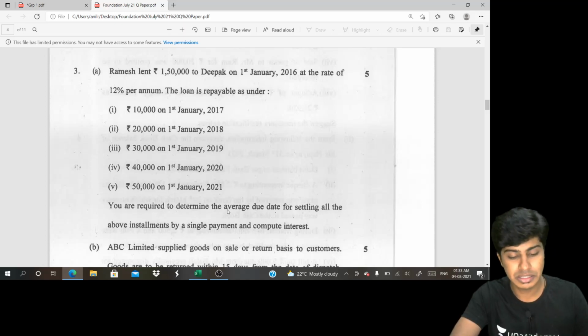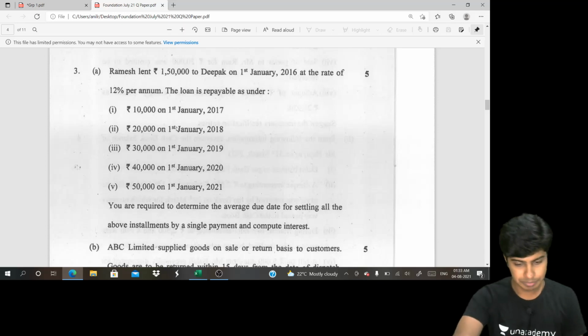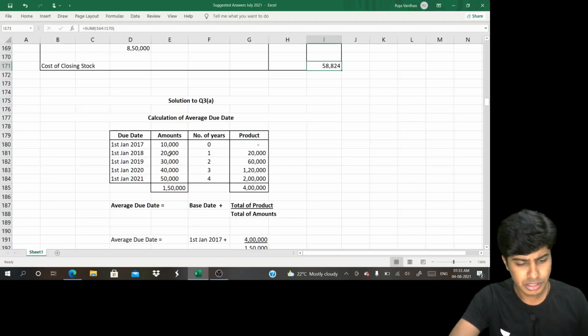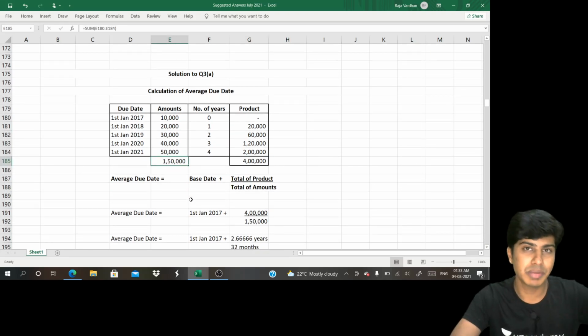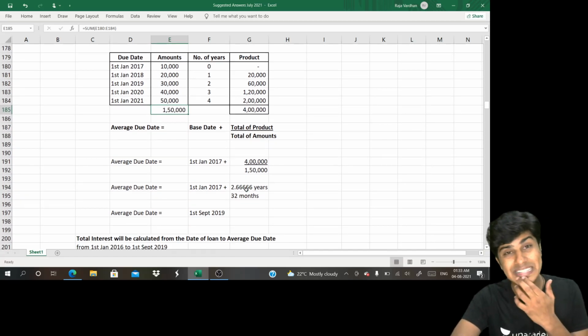Interest is 12%. They've given a separate date of settling. Okay, let's quickly take 10, 20, 30, 40, 50. Base year will become this one, so I'll take 0, 1, 2, 3, 4. Then product. Then you get total product, total amount. Average due date is computed as base date plus total product divided by total amounts. Just solve this. You get 2.666.